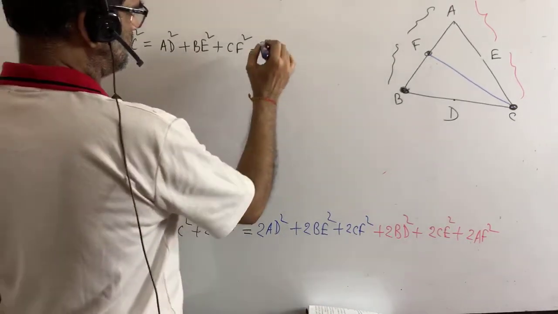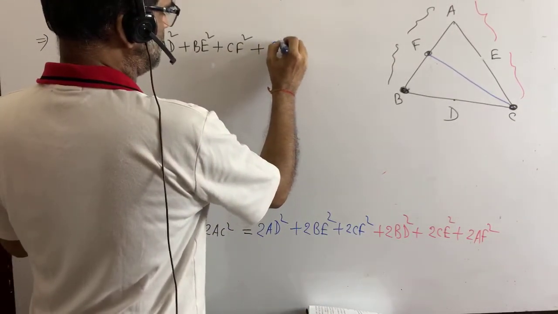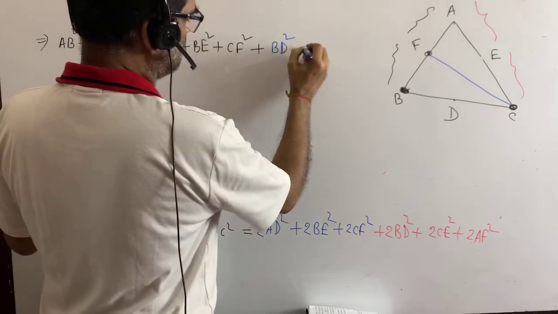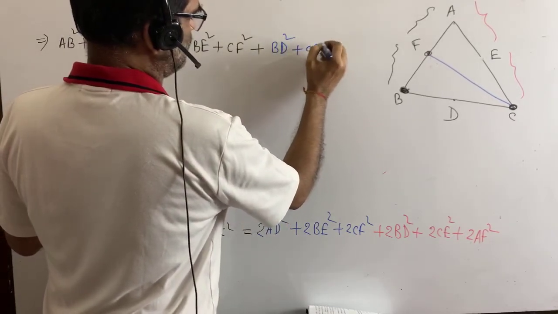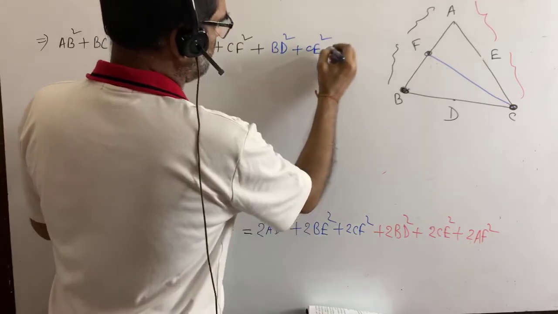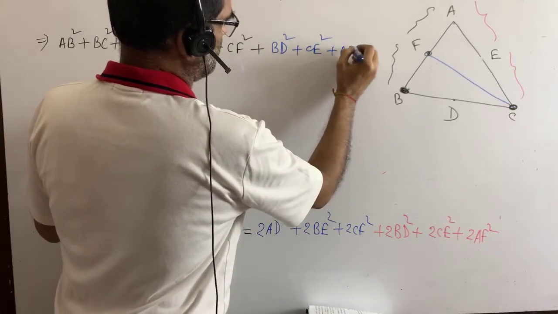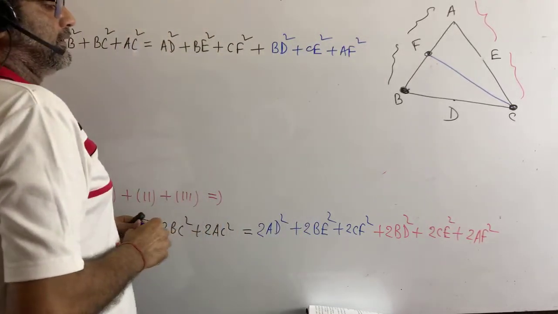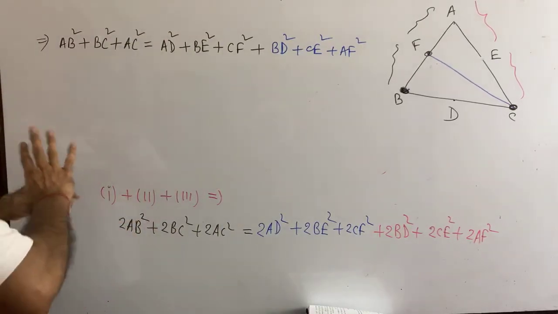BD square, CE square and AF square, right? I have divided all by 2.